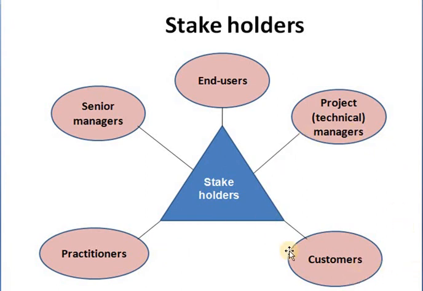So all these are nothing but the stakeholders which are correlated to any software system. Senior managers are the persons who define the business issues, and the decisions taken by them have significant influence on the success of the project.